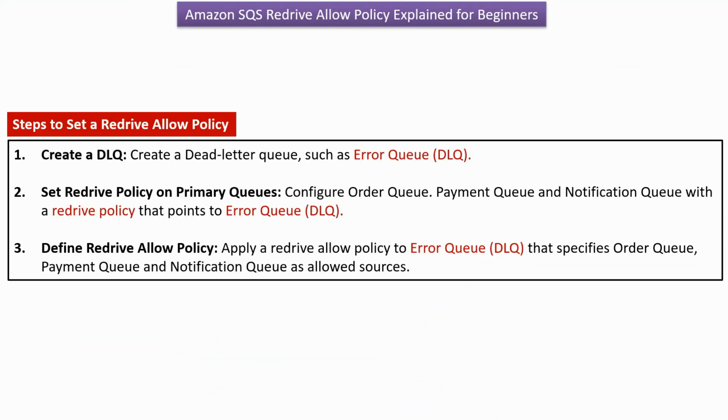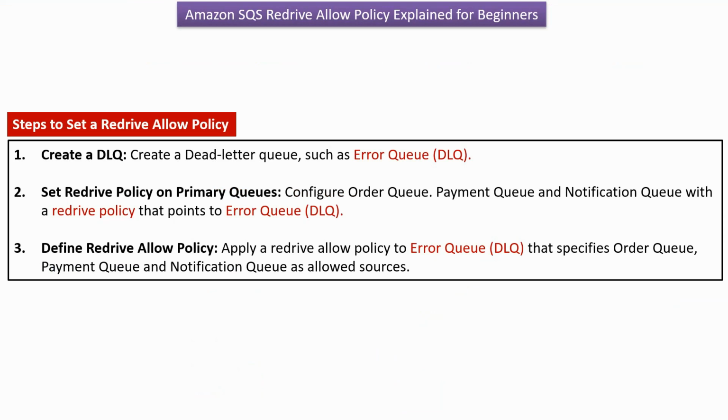Now we will see what are the steps to set a redrive allow policy. The first step is create a DL queue. Create a dead letter queue like error queue. The second step is set a redrive policy on primary queues. Configure order queue, payment queue, and notification queue with a redrive policy that points to error queue.